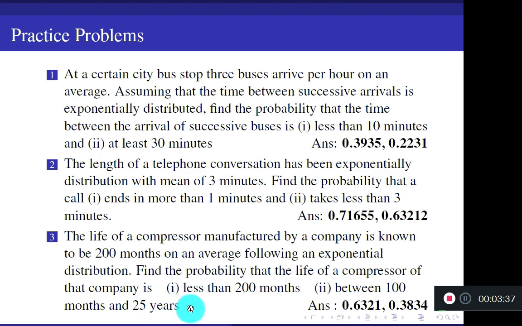A very good question. Directly they have not given months here. So what you have to do? Since this average is given in terms of months, here also you convert this to months. 25 years means how many months? 25 into 12 months. Find the answer. So that is the upper limit. Lower limit is 100. Evaluate the integral. Get the answer. Answers are given. Just verify.